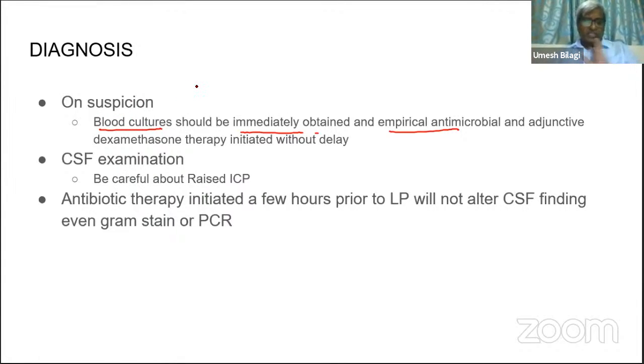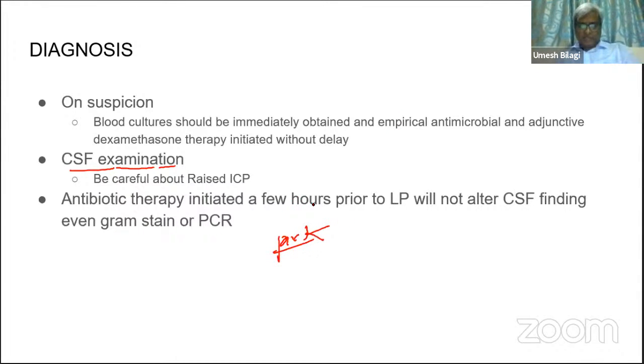Now, once you are comfortable there is no raised ICT, intracranial tension, then you can comfortably do CSF examination. So you have to tap the fluid from the lumbar puncture and send it for examination. So the antibiotic should be initiated a few hours prior. Yeah, one more thing. Now you may really worry if you give antibiotic therapy, you may not be able to pick up the organism. Am I correct?